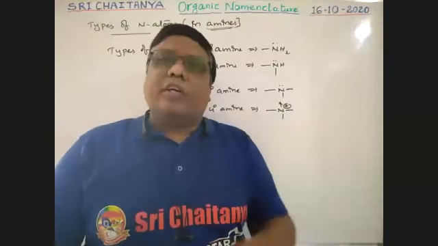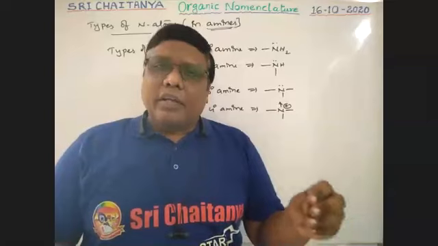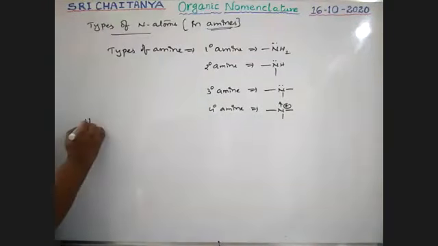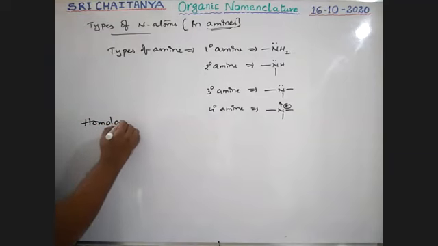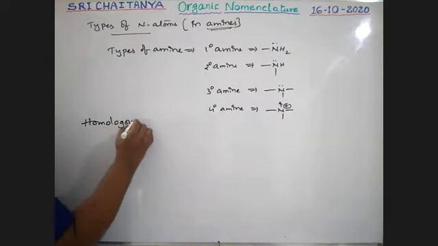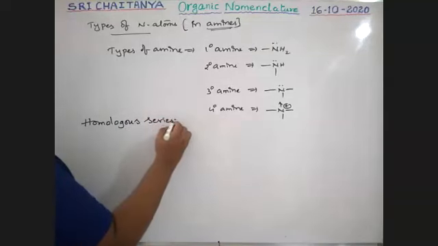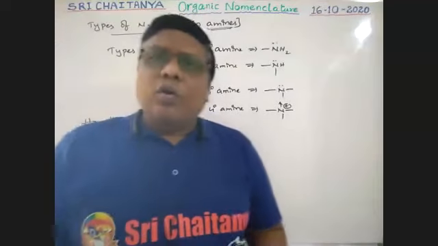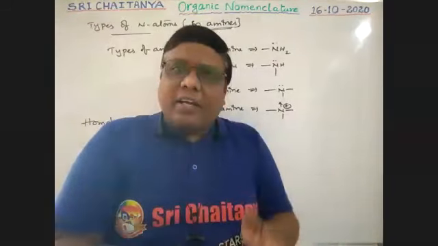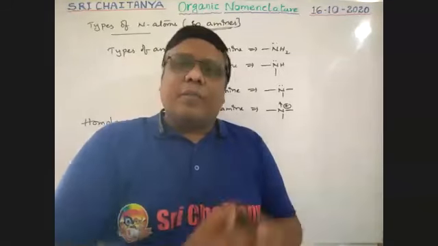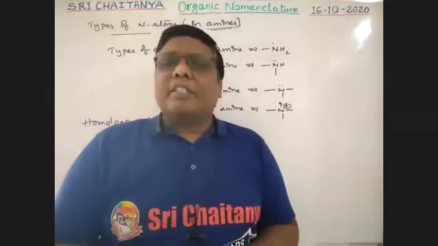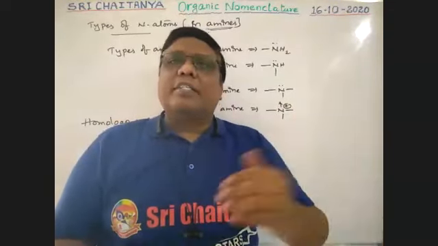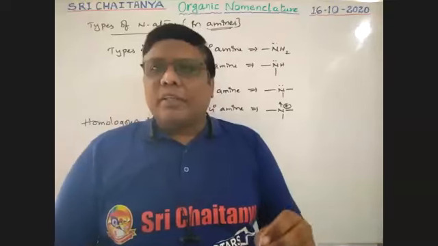It is already completed in your 10th class, boys. I am just recollecting the concept. So, next subheading, homologous series. What is this homologous series? Homologous series means a series of organic compounds represented by a general formula, where each member of the series differs by a CH2 group from its preceding one and succeeding one. It is called a homologous series.